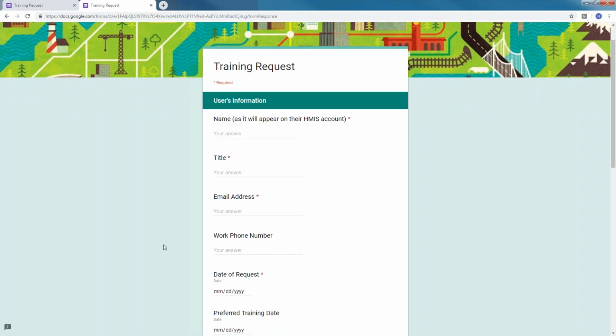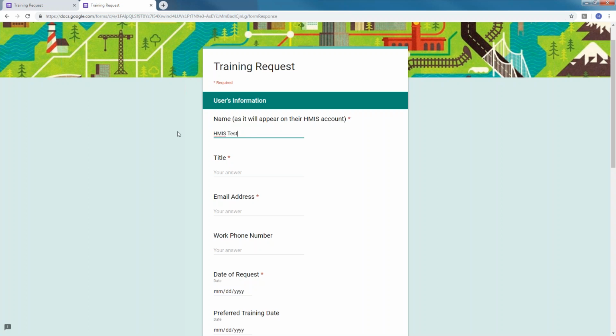All right, next up is going to be where you provide us with the information for the new user. So their name, this is very important. This is going to be what we use to create their username for their account. So we want to make sure that their name is spelled correctly, first of all, and we want to make sure that it is the name that they prefer to go by. For example, some individuals who have a hyphenated last name prefer to go by just one or the other rather than both names. So if that is the case, please be sure that you provide us with the last name that they prefer to go by so that their username on their HMIS account will reflect that.